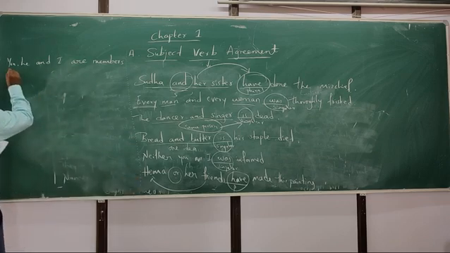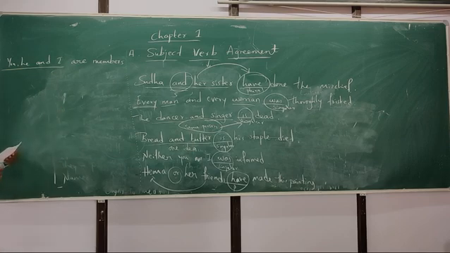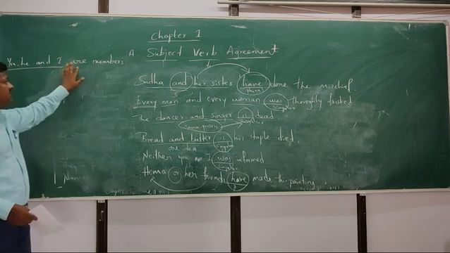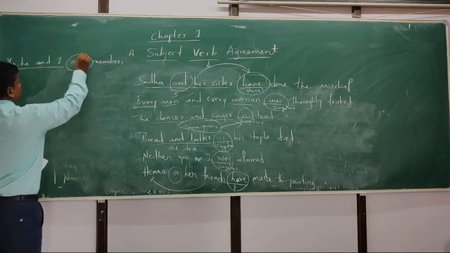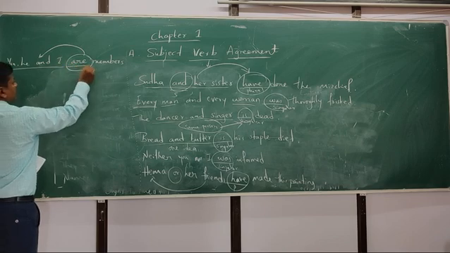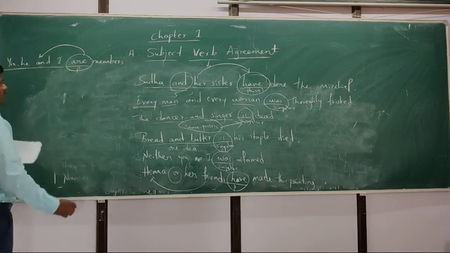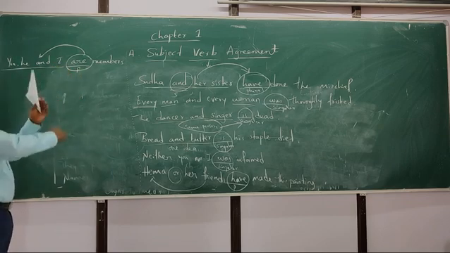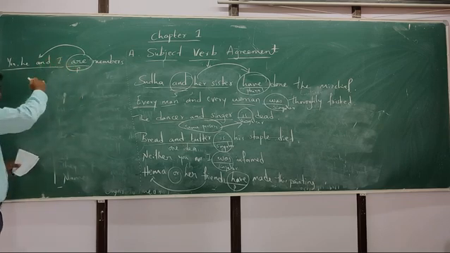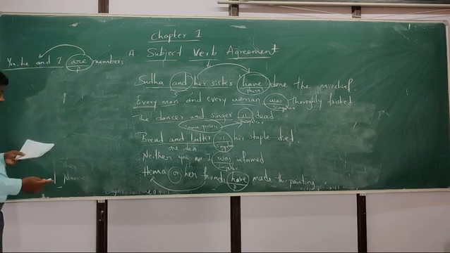See here, you, he, and I are different in number and different in persons. That's why we consider it plural. Again, the verb here we take plural because the subject is plural. The verb must agree with the subject in the same number and same person.